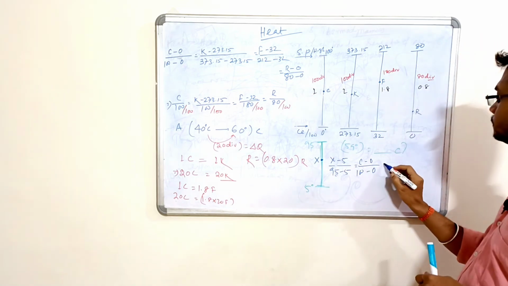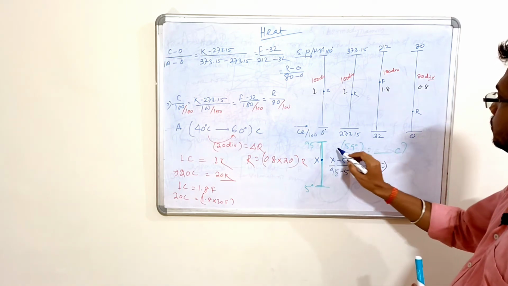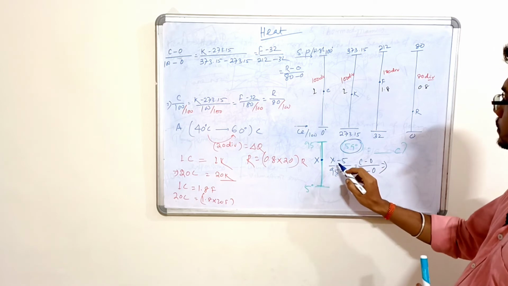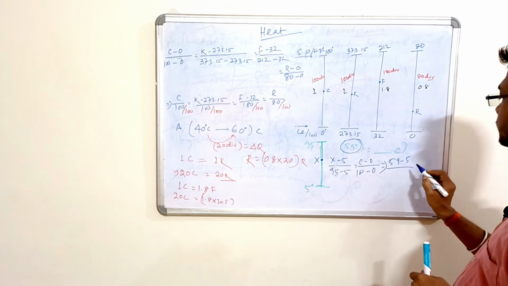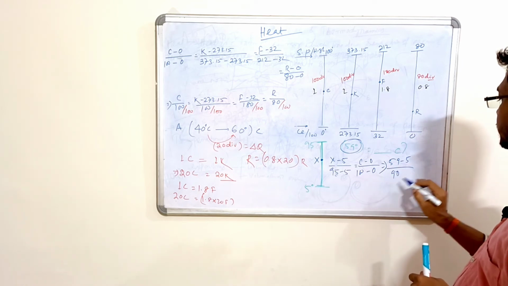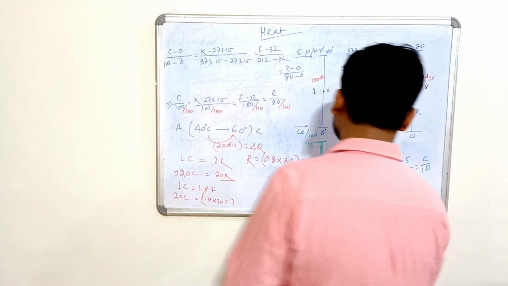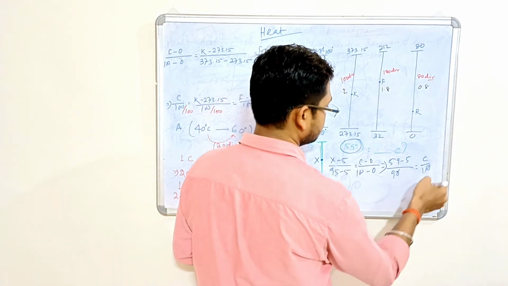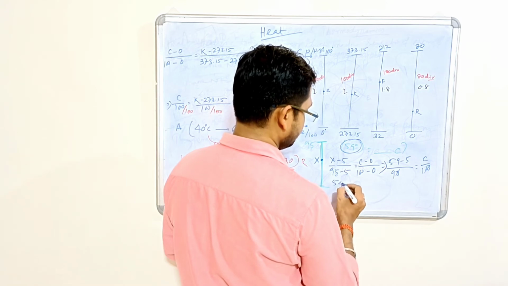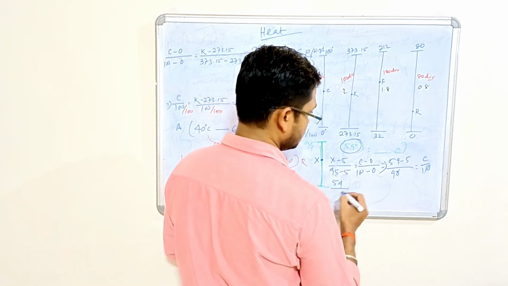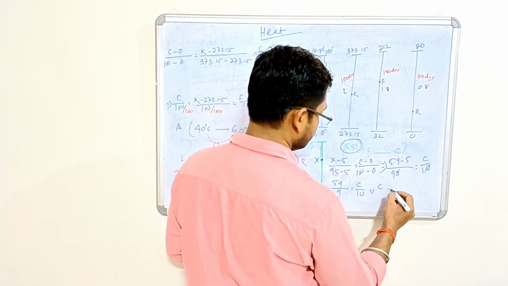So calculate. The value of x is given, x equals 59. So 59 minus 5 divided by 90 equals C by 100. So this is 54 divided by 9 equals C by 10. So C equals also